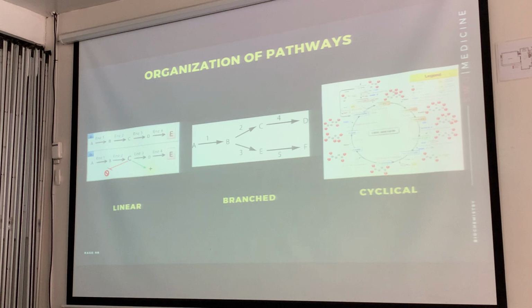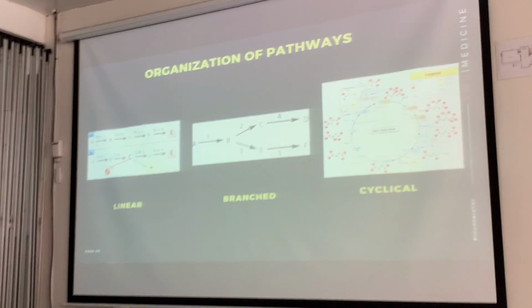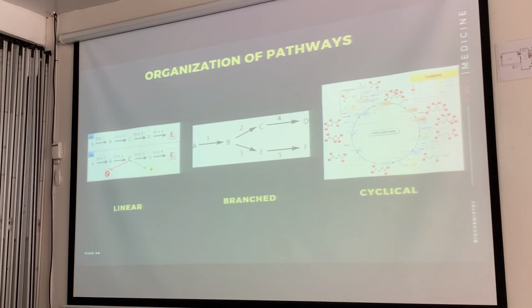So how is the pathway organized? It could be organized in three common types. It could be linear, it could be branched, it could be cyclical. So example there, glycolysis, usually it's linear, when you focus from glucose to pyruvate.